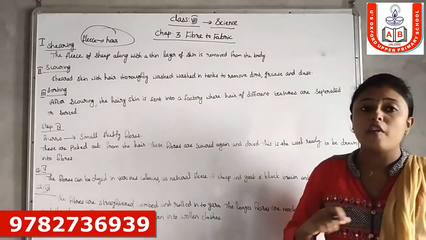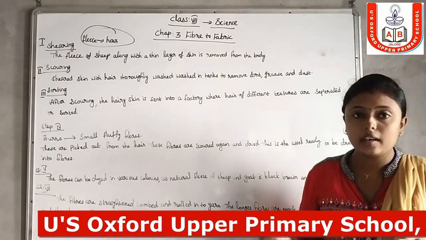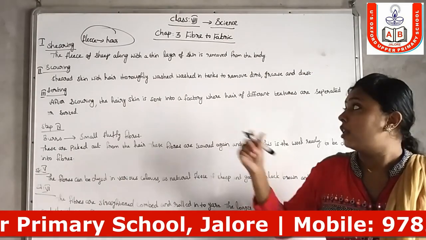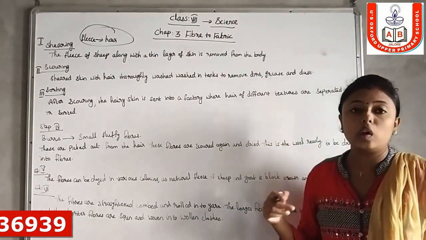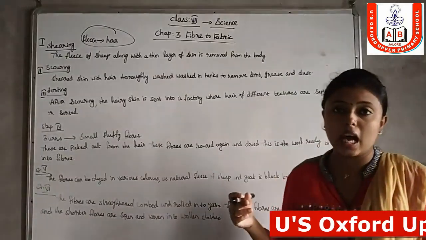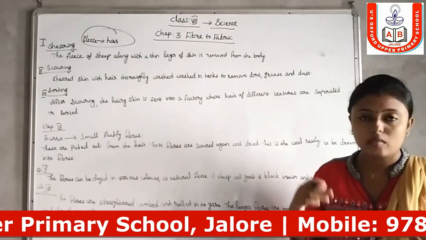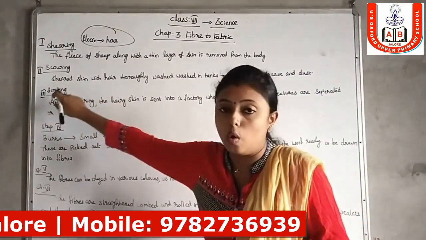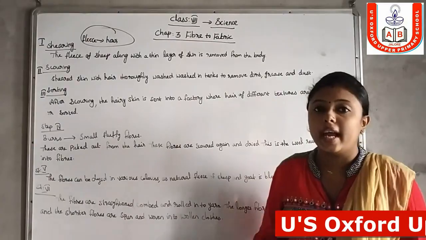We all know that the hair of animals has a lot of dust and dirt, so in scouring we wash the fibers along with the skin in water tanks.